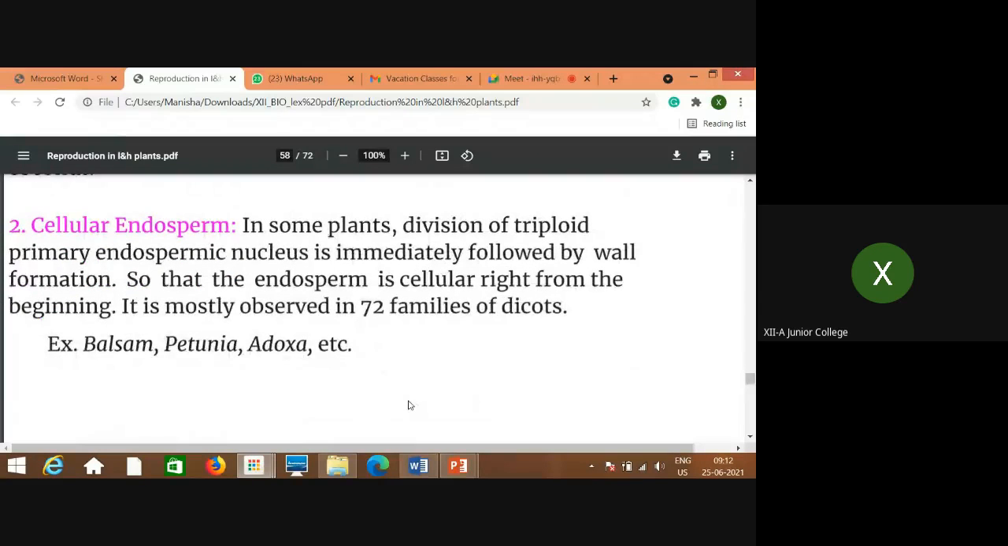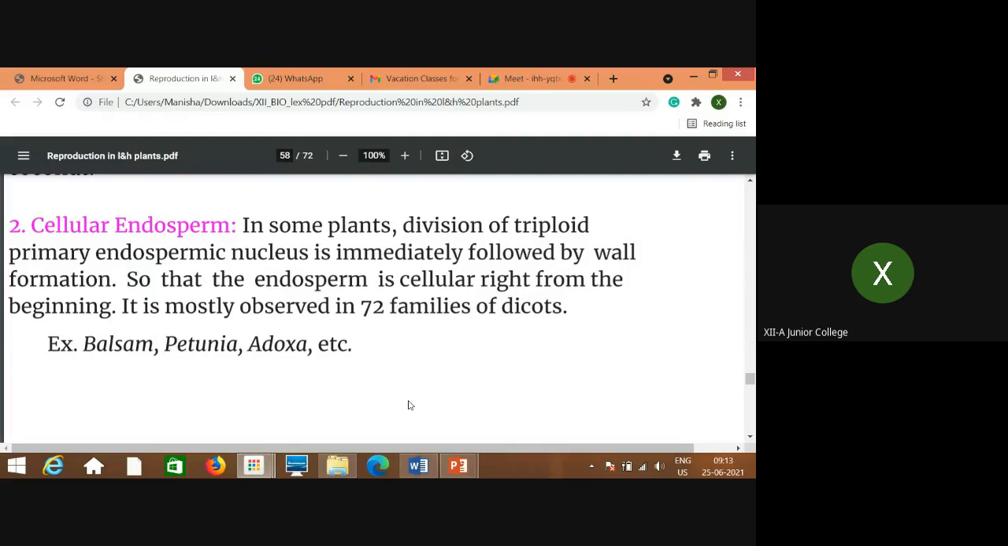Cellular means exactly what happens the same. The primary diploid primary endosperm nucleus divides mitotically. After the nuclear division, it is immediately followed by the cytoplasmic division. That means each nucleus is surrounded by the wall, which gives the appearance of many cells. So that is what is called the cellular type of endosperm.